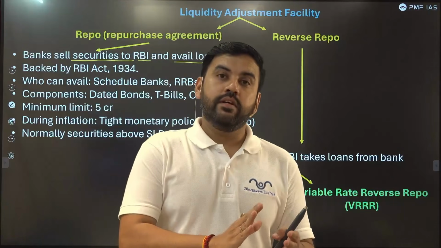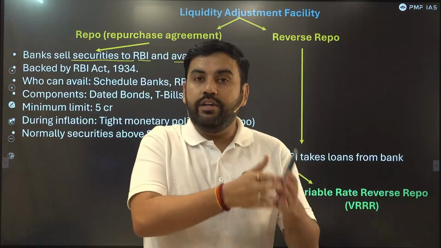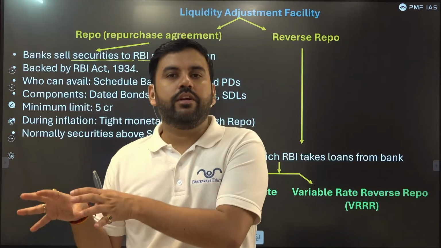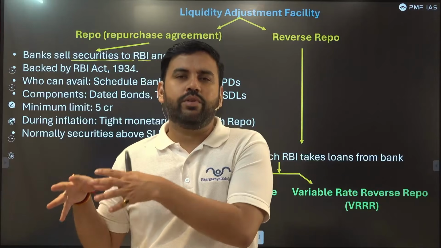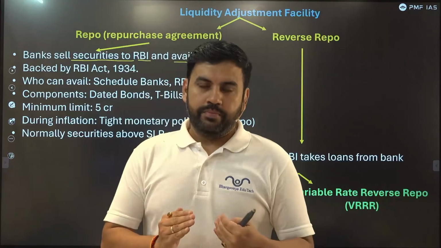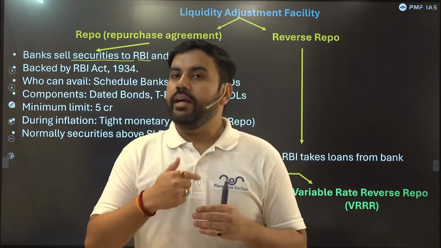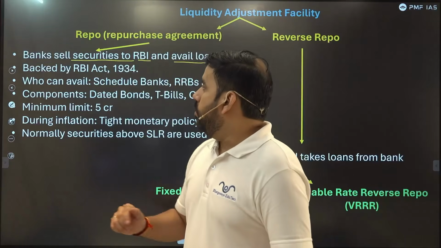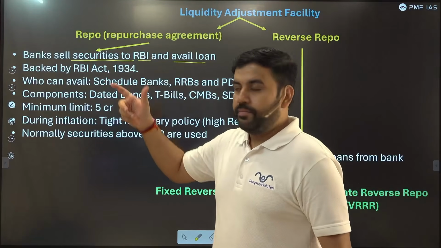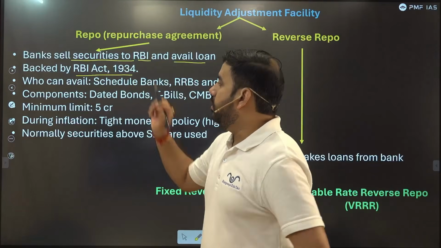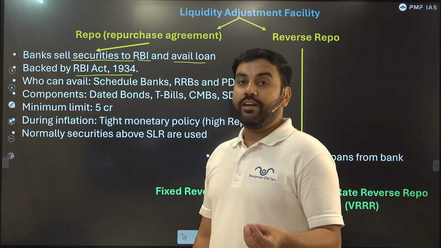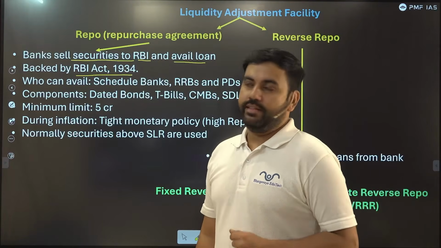So the banks which were earning interest on those securities will now keep those securities, means government securities, government papers, treasury bills and others, with RBI and avail loan. Whenever we take loan, we pay interest. So here also, when a bank takes loan from RBI, they will pay interest. It is mentioned in the RBI Act 1934, the act on which the foundation of RBI is laid.